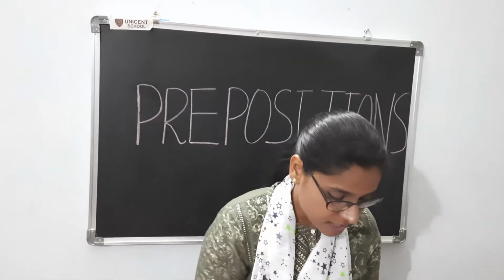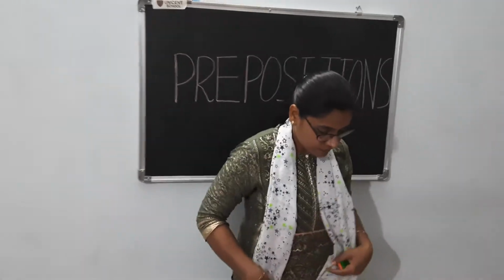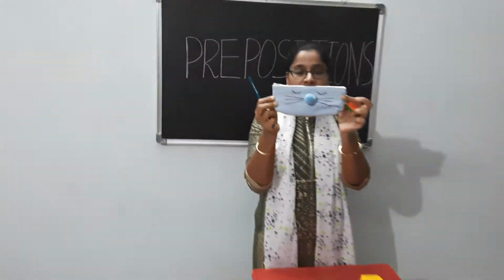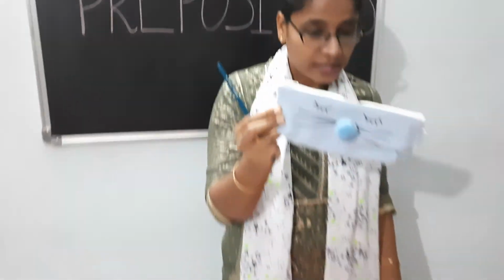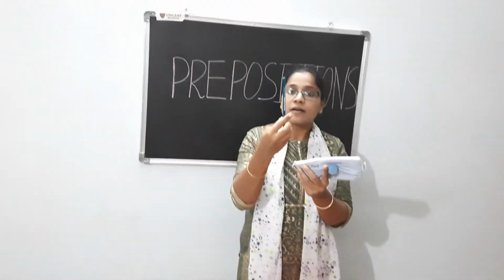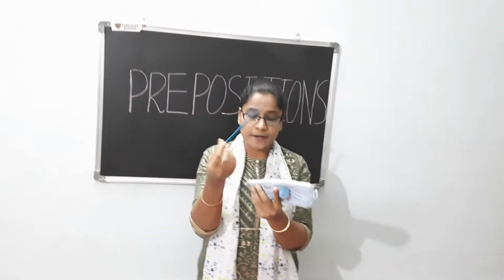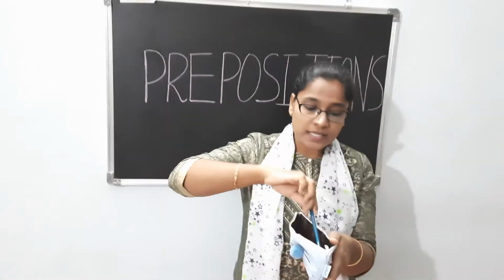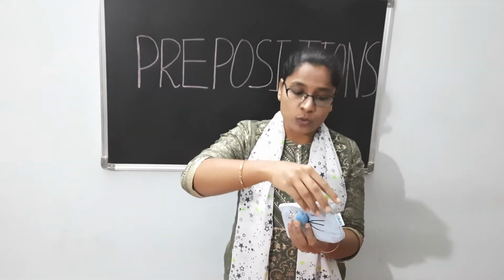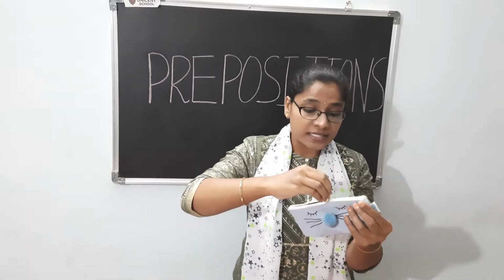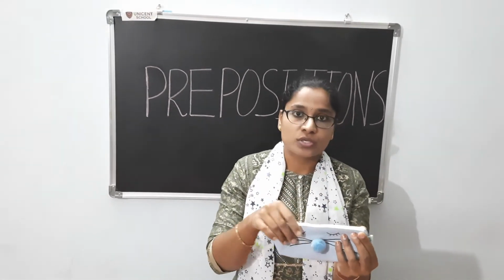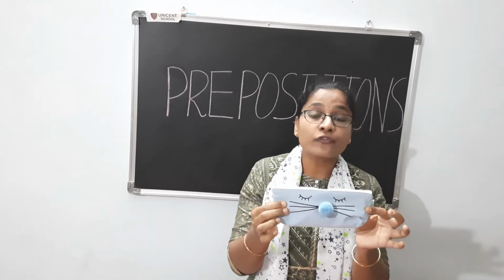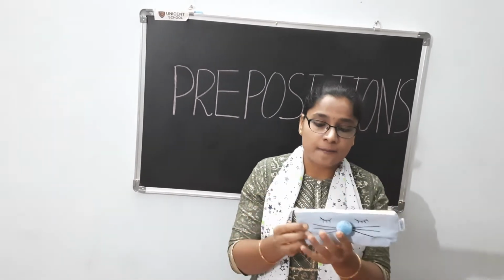Okay children, now let's see. Here you can see a pouch. Yes. I have one pencil in my hand. Now I'm putting the pencil inside the pouch. Where is the pencil? Inside the pouch. So here the preposition is inside, because it is telling the position of where the pencil is.